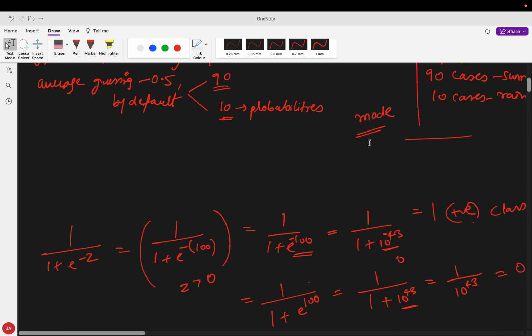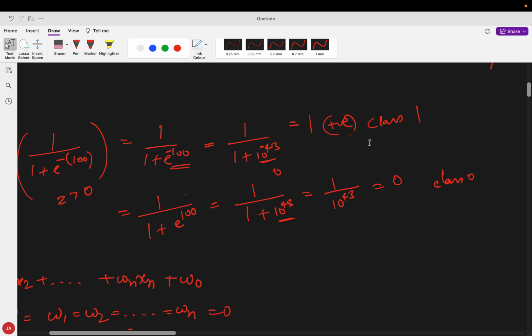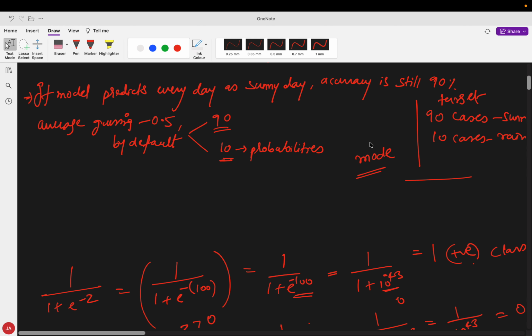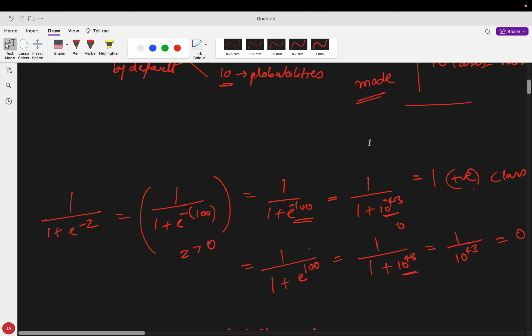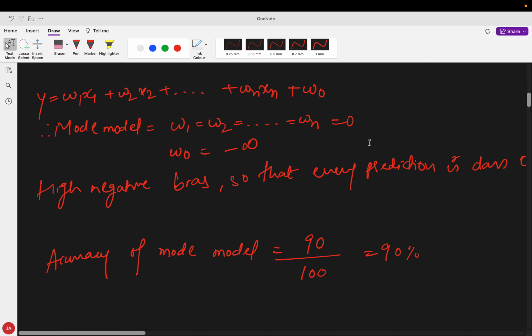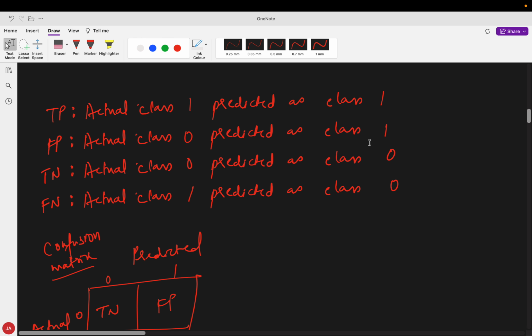So we need a separate kind of metric which highlights how many of class 1 my model is able to detect at all or not, right?